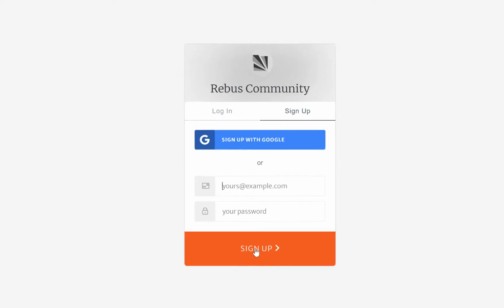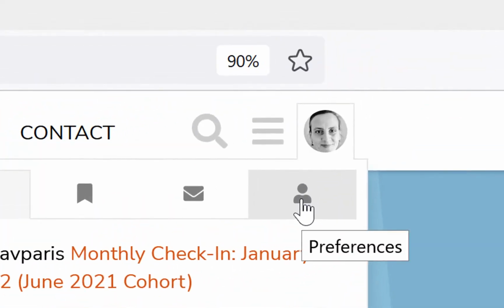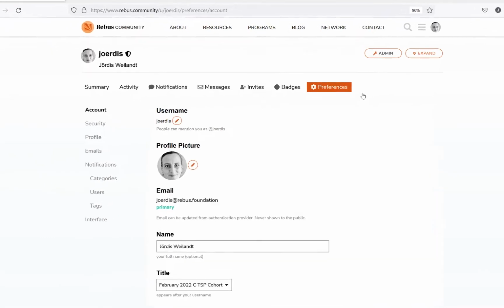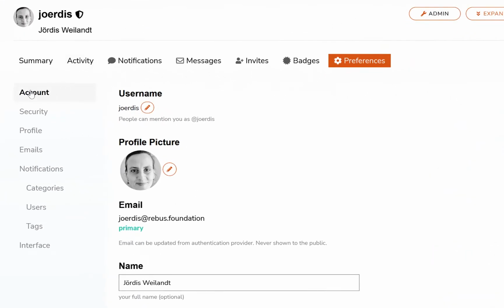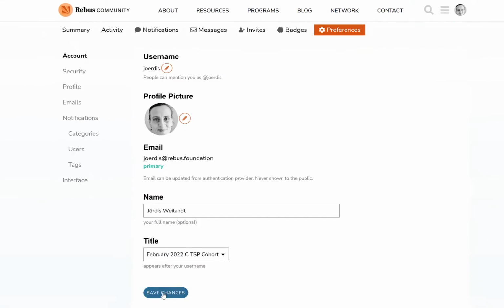Again, navigating to the top right of the page and choosing your preferences allows you to edit your user information. Hitting preferences will get you to your account where you can specify a few more pieces relating to your person. You can upload a profile picture, designate your username, hit save, and move in between the different tabs of your